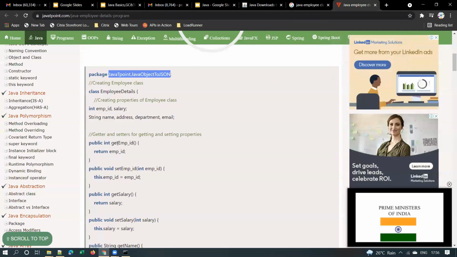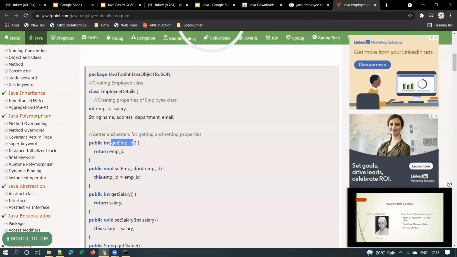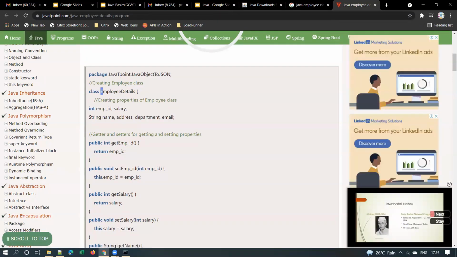If you observe here, these are called methods, Java methods, like public int getTempId. So how do you identify a class and a method? A Java class starts with a capital letter, whereas a method name starts with a small letter, and the next word starts with a capital letter.